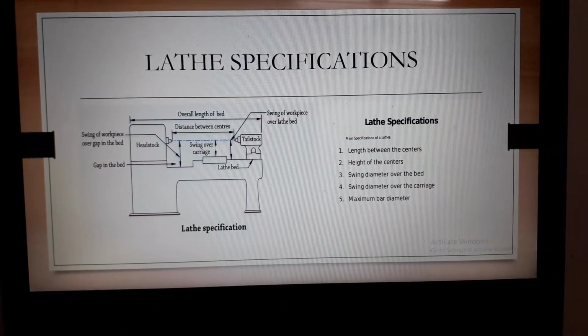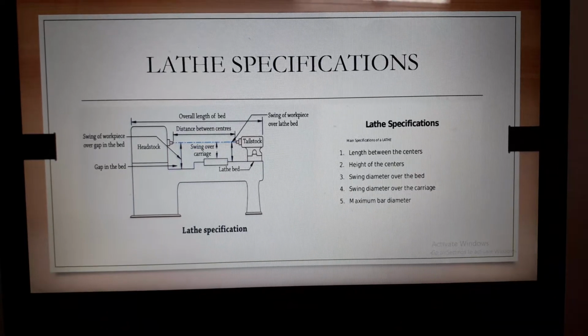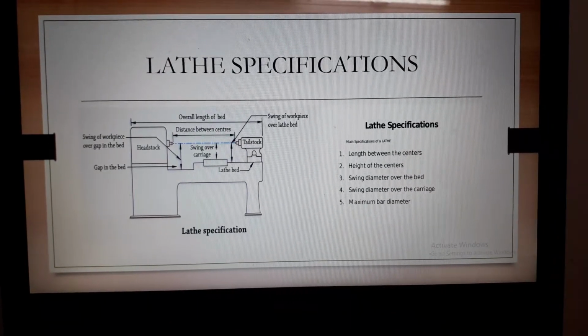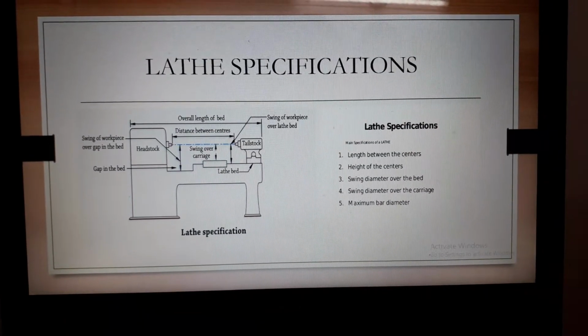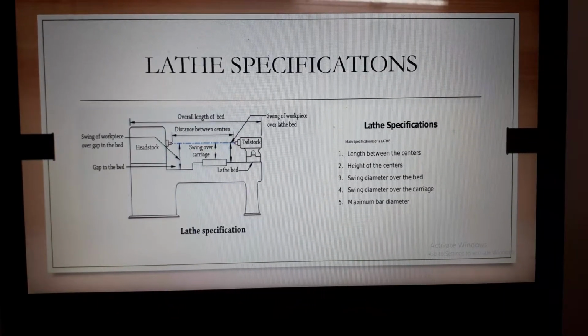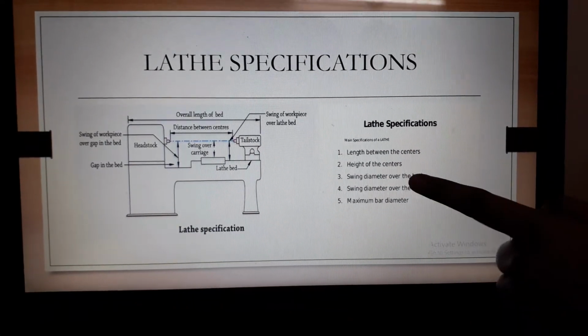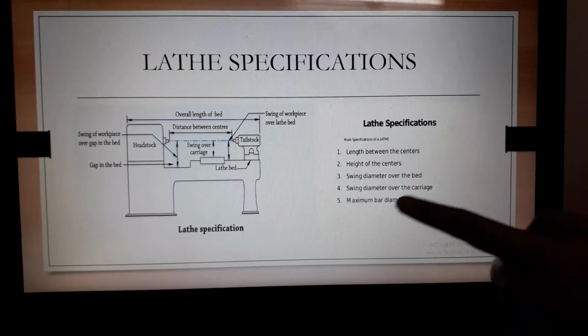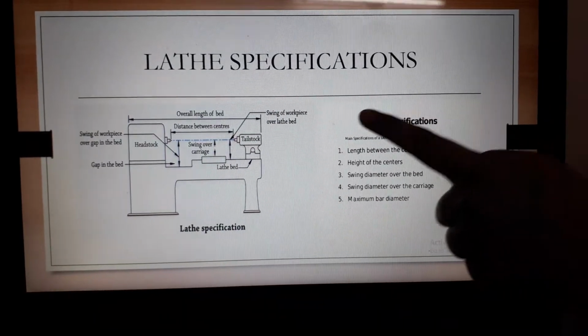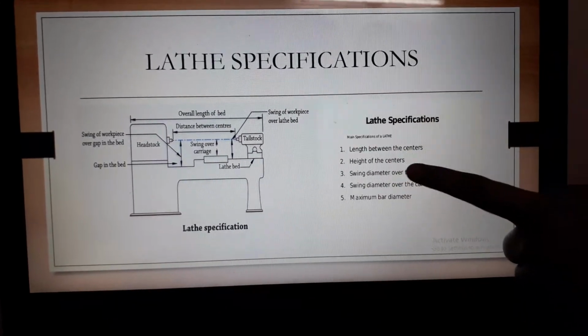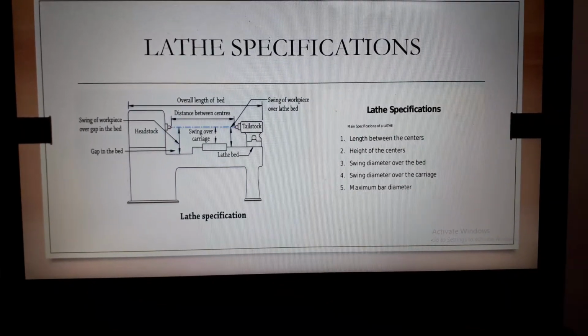After that I would like to explain the specifications of the lathe. Based on the specification, the lathe is defined. What specifications do we need? Length between the centers, height of the centers, swing diameter over the bed, swing diameter over the carriage, and maximum bar diameter. These are the specifications we need to define the lathe.